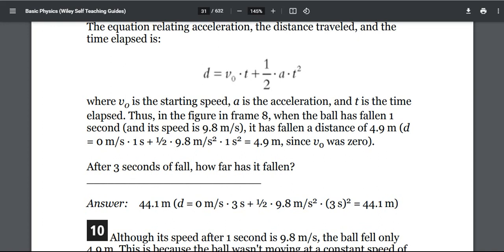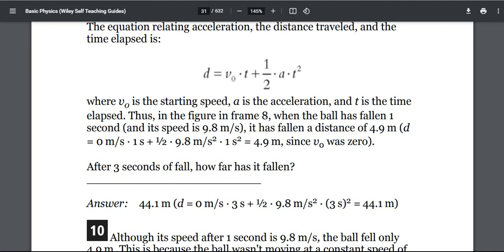So let's put it all in the equation. The starting speed v0 is 0, times t, which is 3. So 0 times 3 is obviously 0, plus 1/2, 0.5, times a times t squared. What is our acceleration? It is 9.8, times t squared, 3 times 3, which is 9. So 9.8 times 9, and we got 44.1 m, and that was the answer.